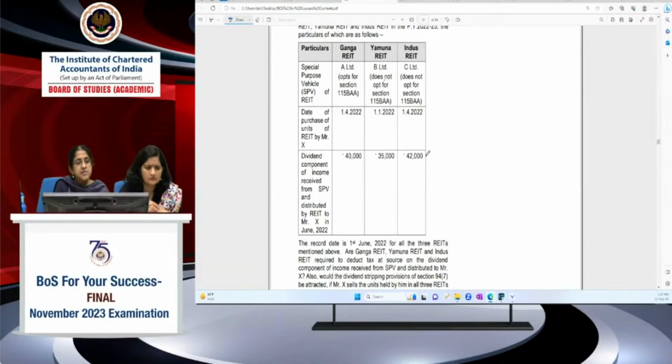Okay, it's talking about a case of REIT. Should we share this case law 12?